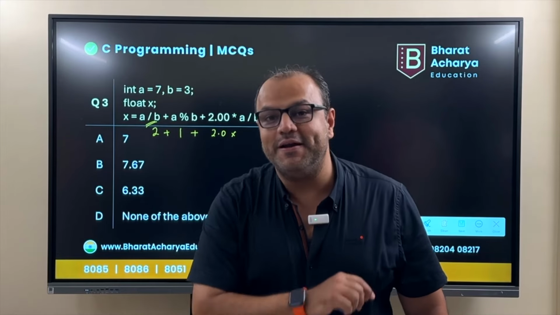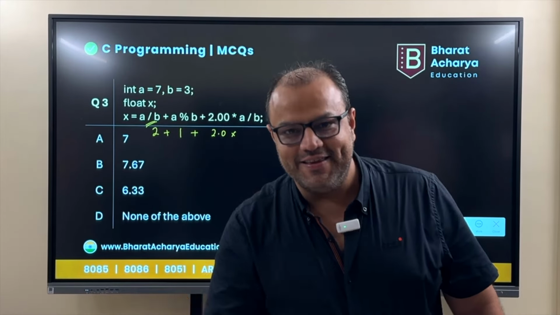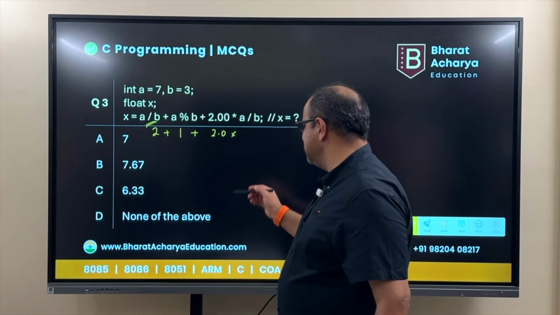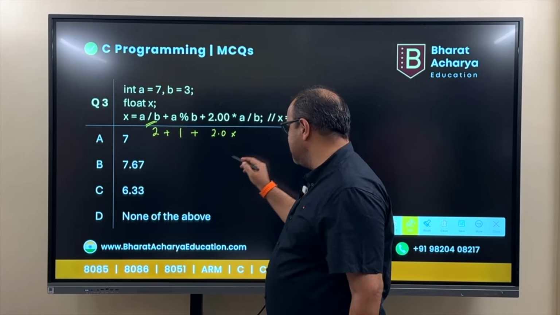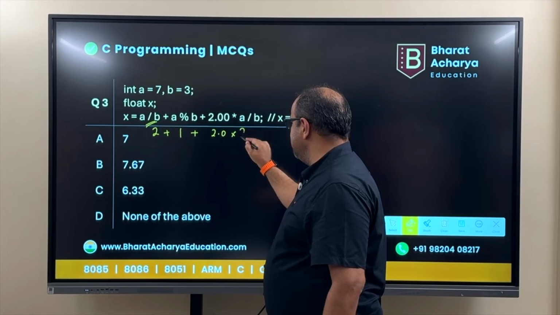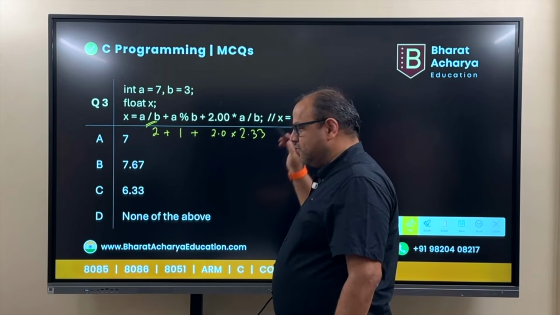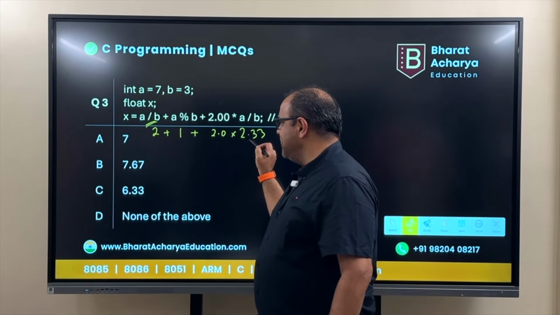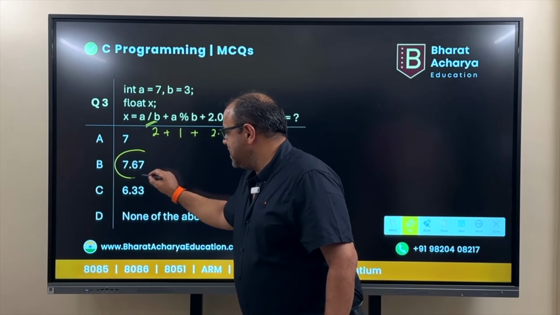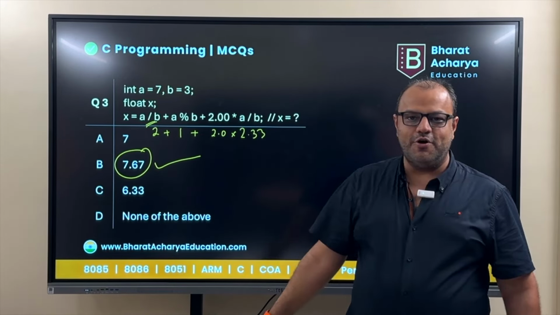So 7 divided by 3 will give you 2.33 multiplied by 2, that is 4.66, 4.67, that is the rounding part, however you want to take it. So this multiplied by 2.3333, it goes on forever. So this becomes 4.67 plus 3, 7.67 is your final answer.